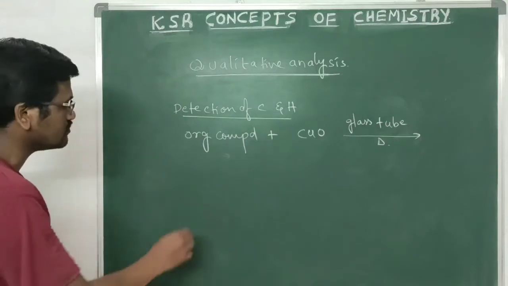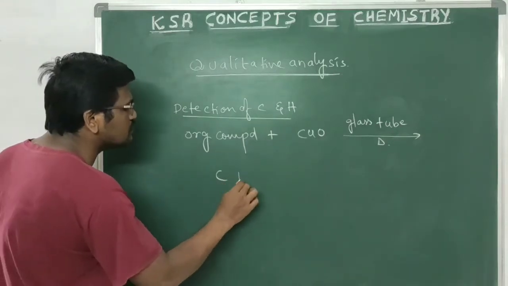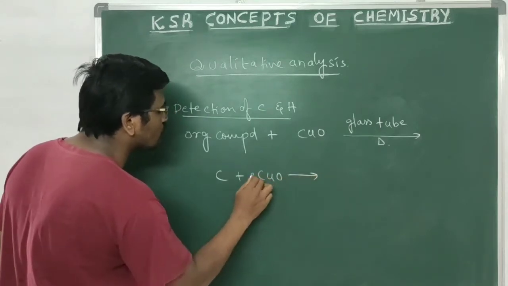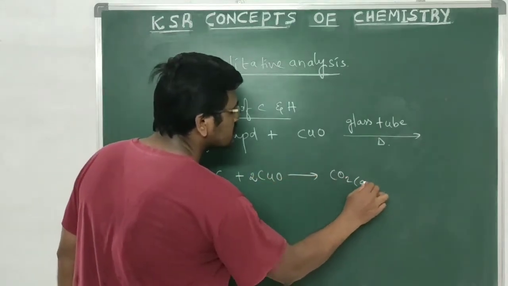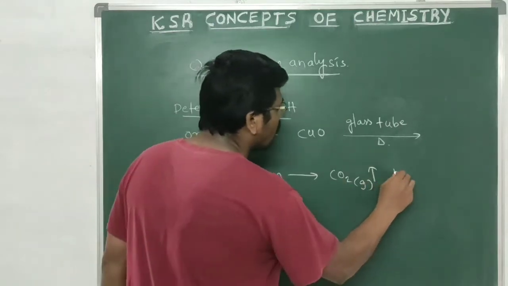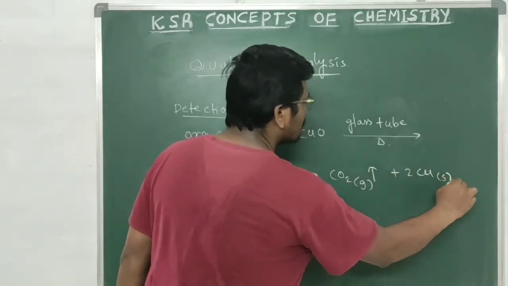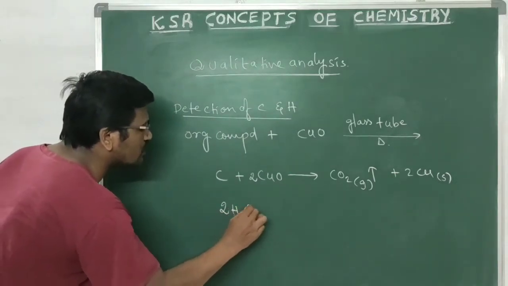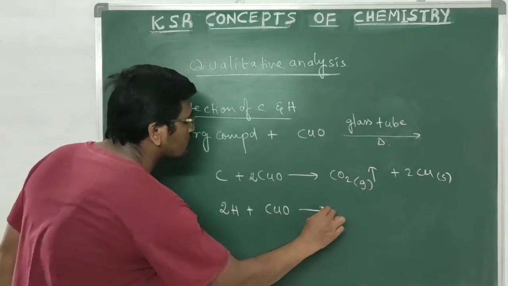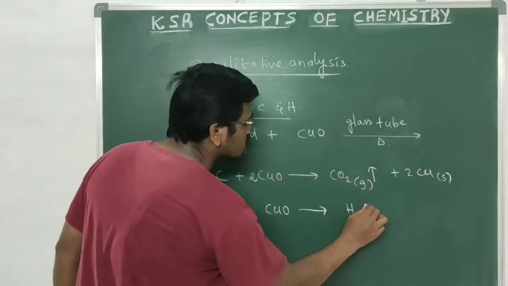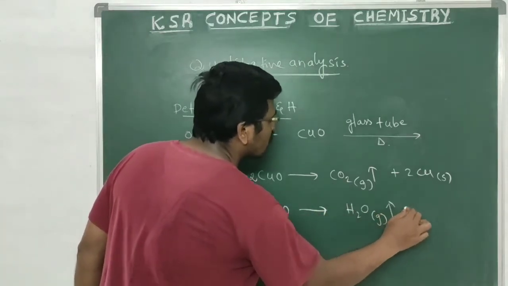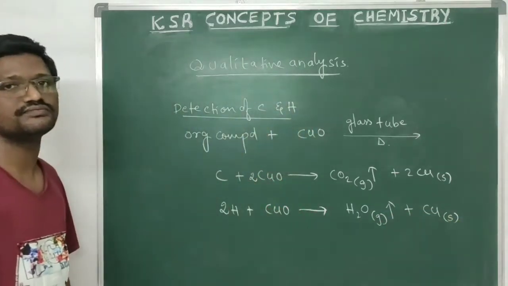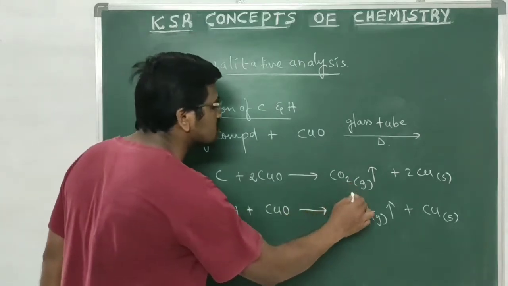What happened? The carbon atoms present in the organic compound will react with cupric oxide to give carbon dioxide gas, and copper metal will be formed. And the hydrogen present in the given organic compound will react with cupric oxide, liberate water vapor, and copper metal will be formed.